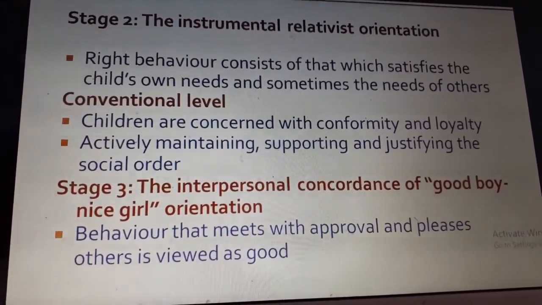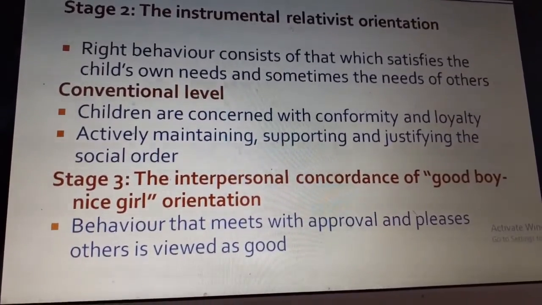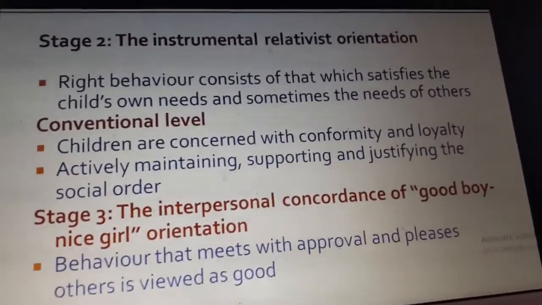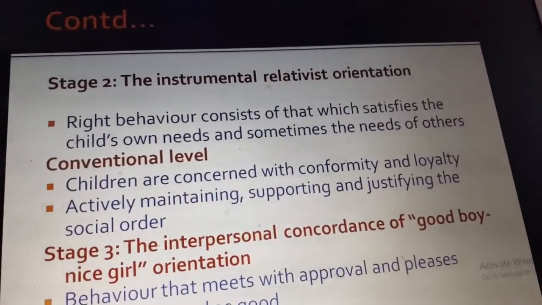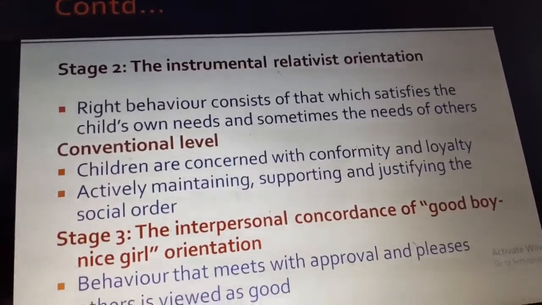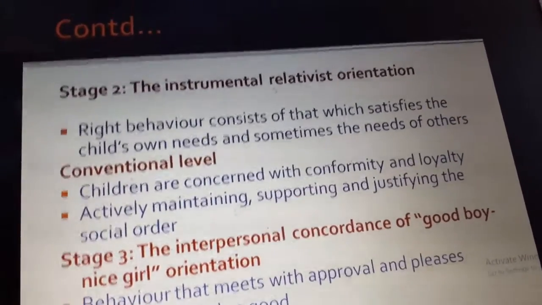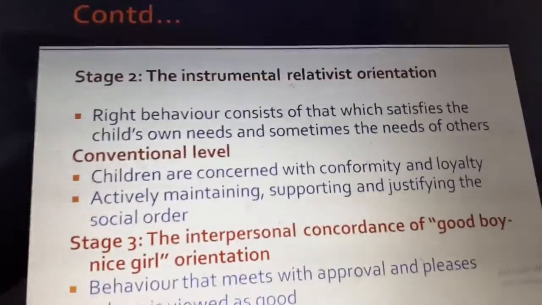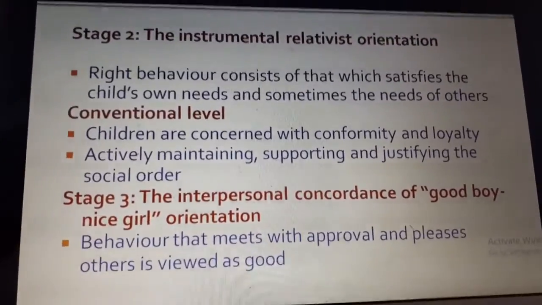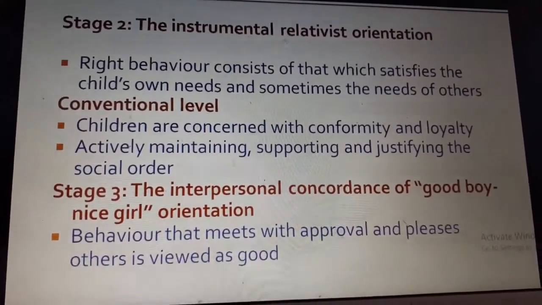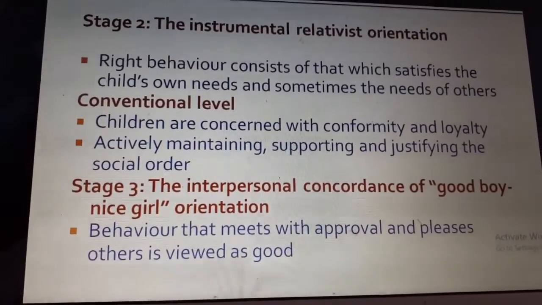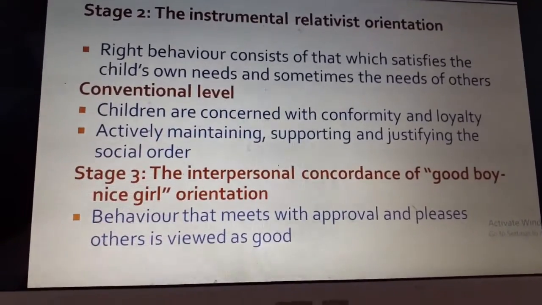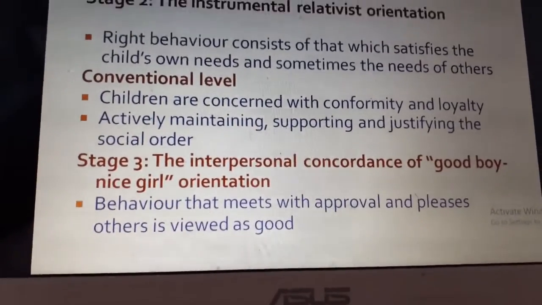conventional level. Here they conform to rules, they are loyal. This happens mostly in preschoolers and schoolers, where they learn how to be loyal and how to follow rules at school. They try to maintain support and they follow law and order, whatever is said in the school. For example, if you have to follow a line when you go for playing, they try to follow the line. They try to play in turns. All that they learn.